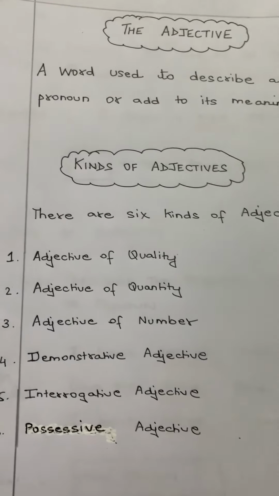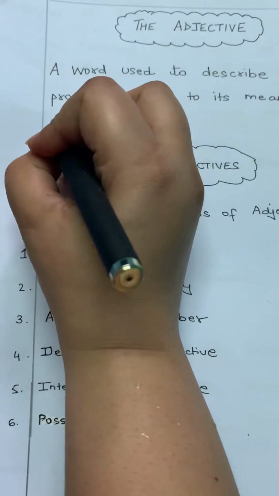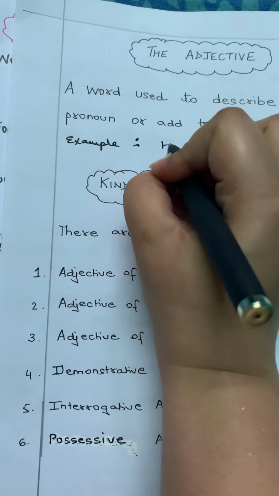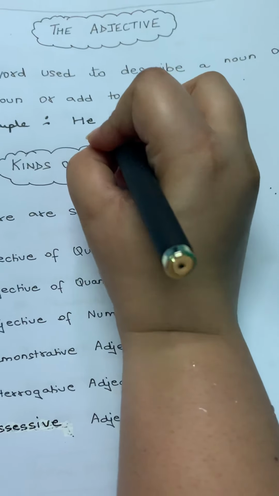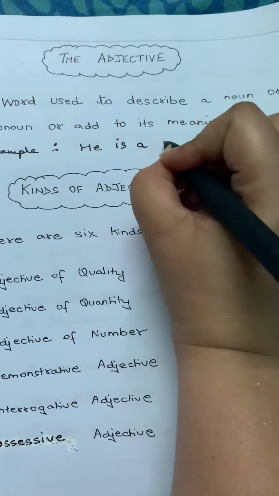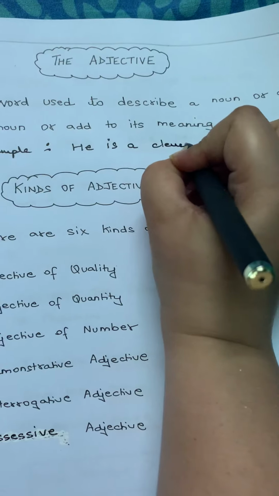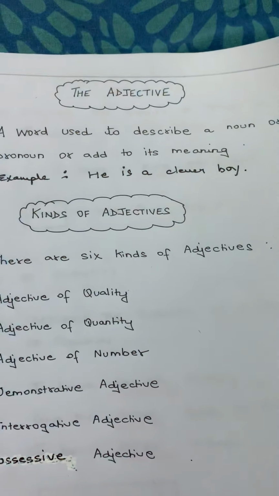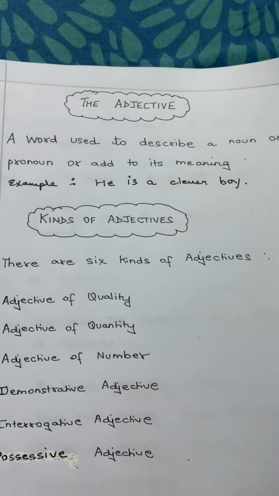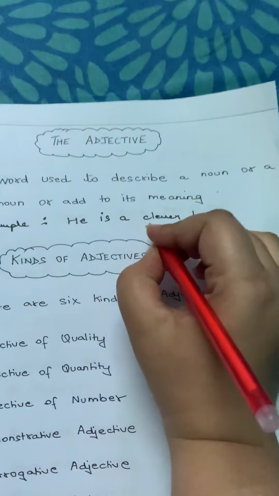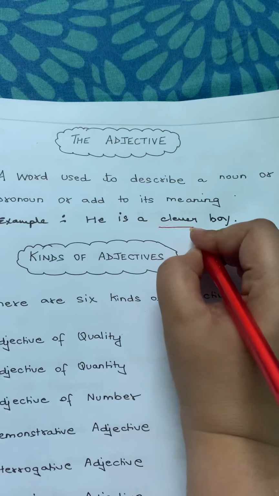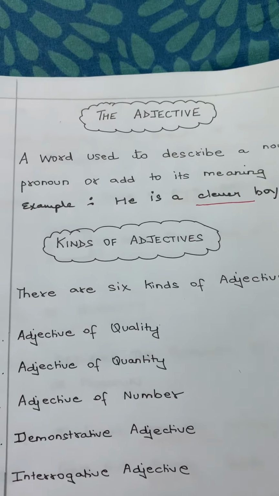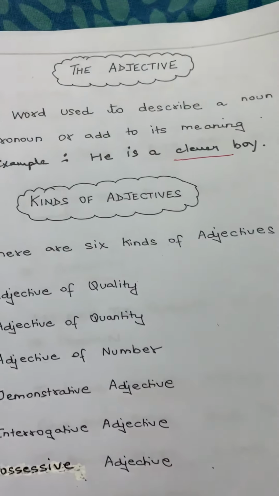For example, he is a clever boy. So the word clever is the adjective.